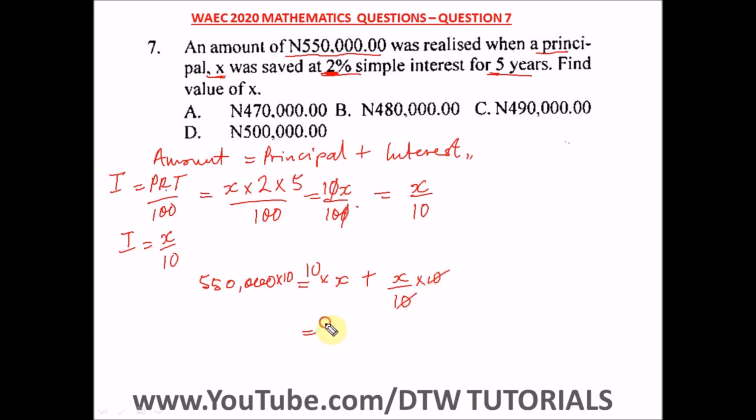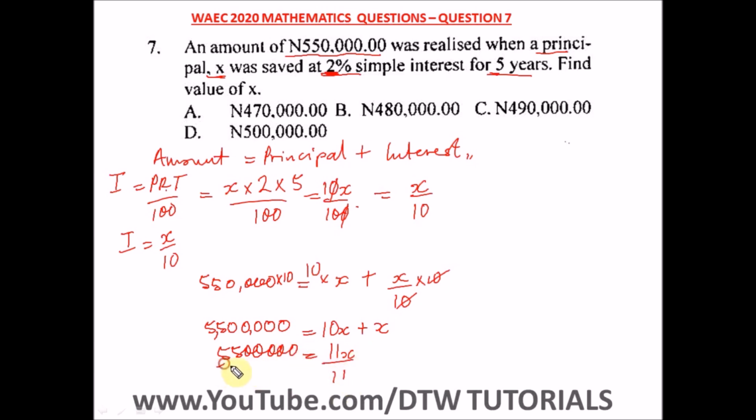So here we have 10x plus x, and this is 5,500,000, because we're adding another 0 here. So 10x plus x will give us 11x.